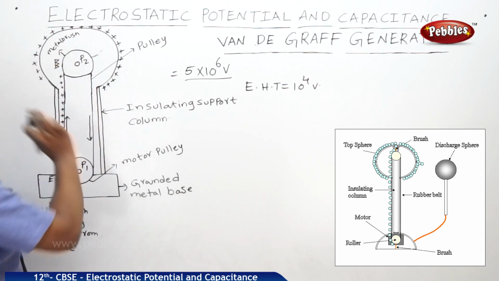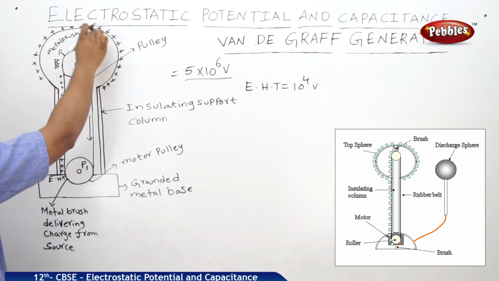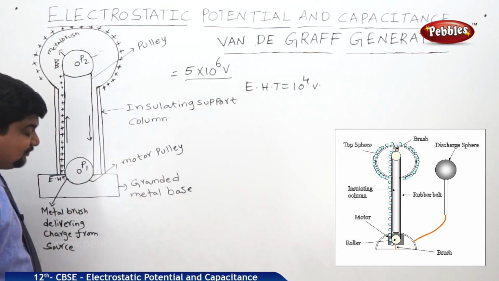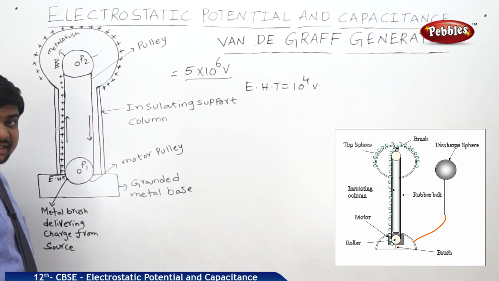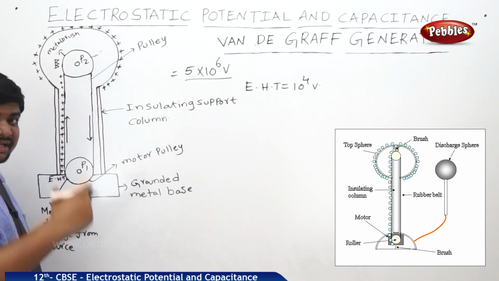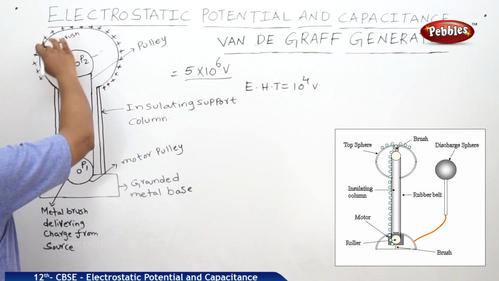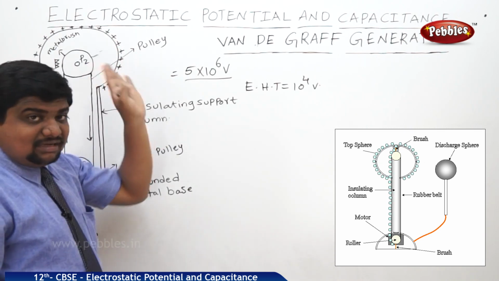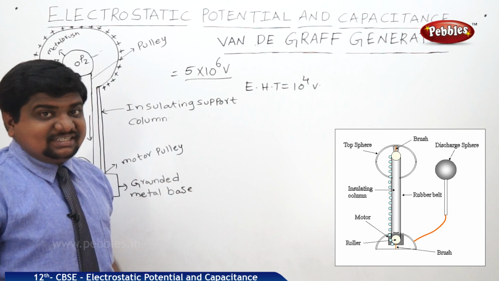But above pulley 2, a hollow sphere is connected. Whenever a charge is transferred from one point to another through a medium called air or any other medium, there is a possibility of the spreading of the charges over a surface. We have seen this example in electrostatics, surface charge density.